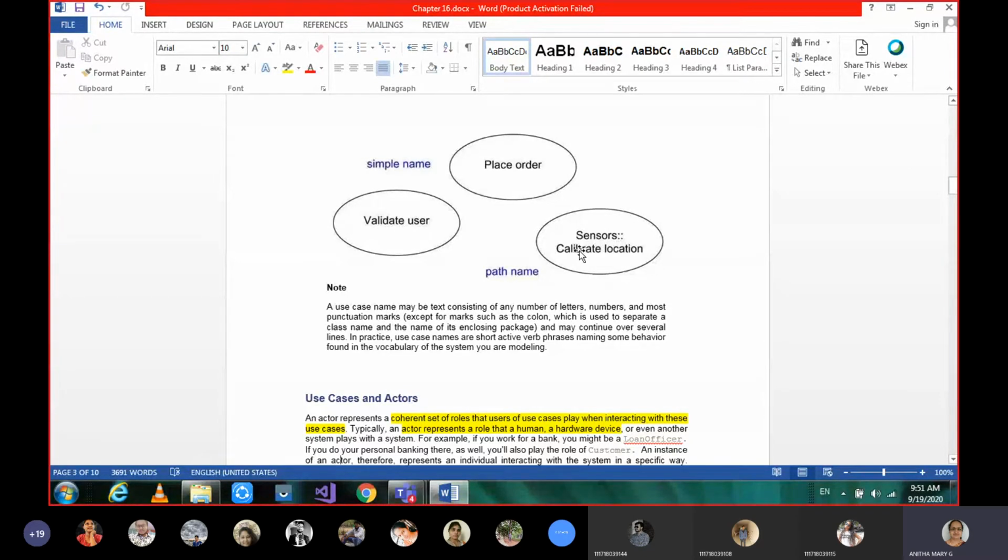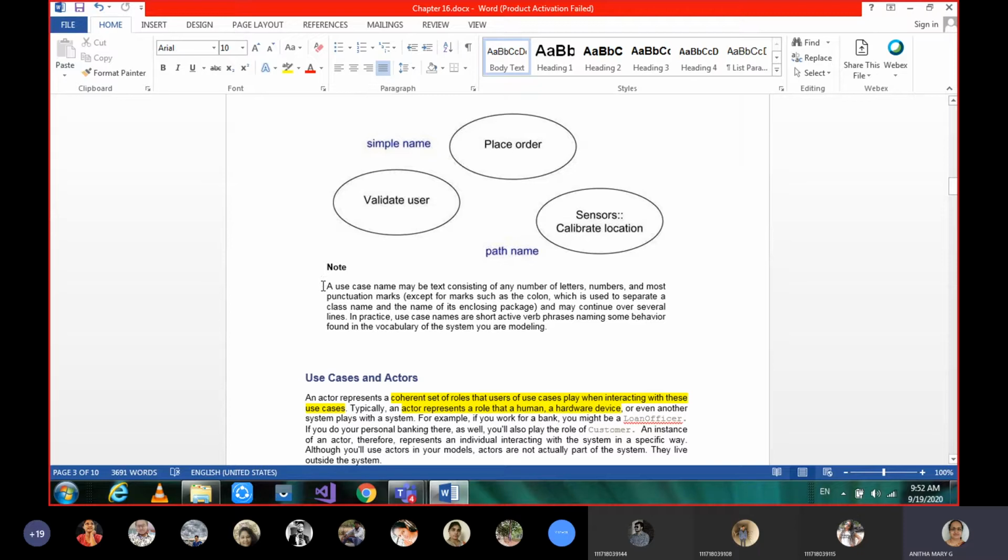Similarly with use cases too, we can give path names. These are the details we follow in programming languages for giving a name. It can be a number of letters, numbers, and most punctuation except colon and such, as we use for scope resolution. Then moving on to the next one.